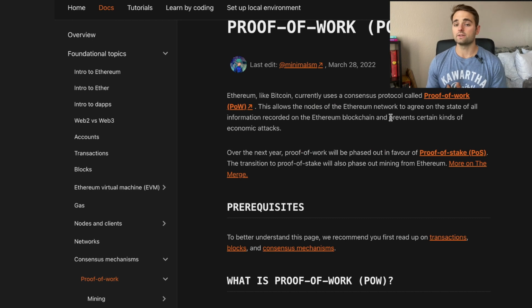So proof of work, even in the case for Ethereum, is very similar in the sense to how they use that as a consensus mechanism for Bitcoin. So Ethereum, like Bitcoin, currently uses a consensus protocol called proof of work. This allows the nodes of the Ethereum network to all agree in the state of all information that's recorded on the Ethereum blockchain, and it prevents certain kinds of economic attacks, like the 51% attack. Over the next year, proof of work will be phased out in favor of the proof of stake system, which is coming with the ETH 2.0 merge anywhere between 15 to 19 September.